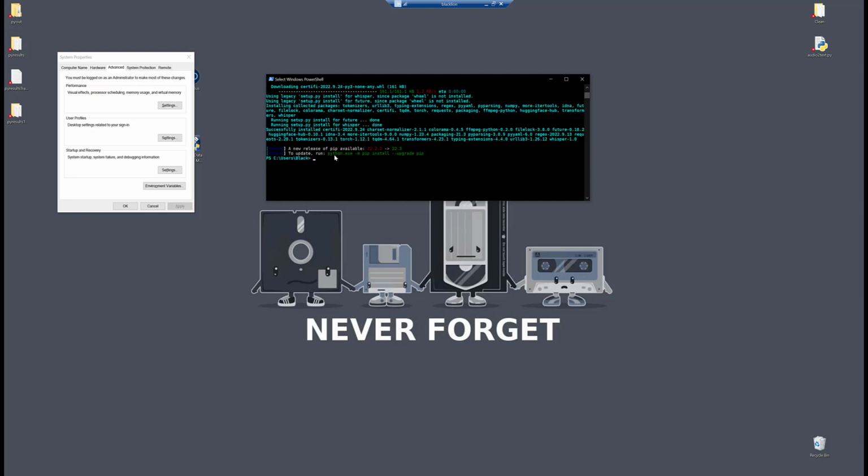Okay, so once that gets done, you are basically ready to go. I recommend a restart just to make sure everything's committed with your path and with all that sort of stuff. How much code does Whisper require to get running? Not a lot. And that's what's so cool about it: with about 3 or 4 lines of Python code, you can have a script that will transcribe your audio.